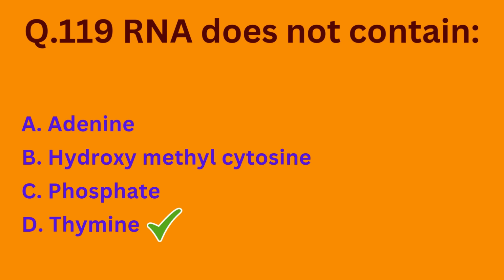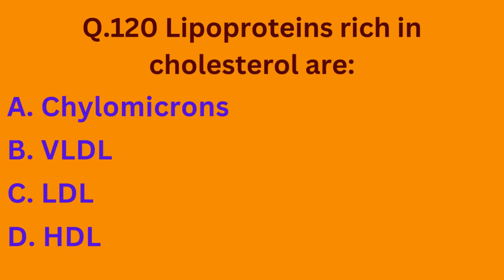So the correct option is option D. Our next question is lipoproteins rich in cholesterol are option A chylomicrons, option B VLDL, option C LDL, and option D HDL. So the correct option is option C. Lipoproteins which are rich in cholesterol are LDL, low density lipoproteins.